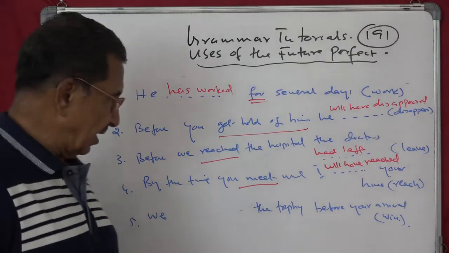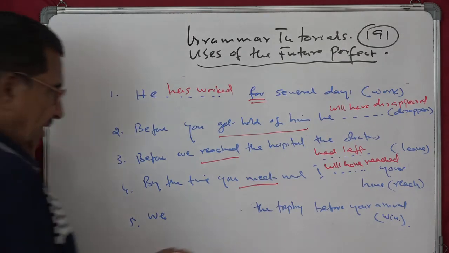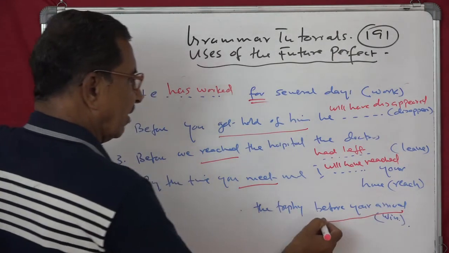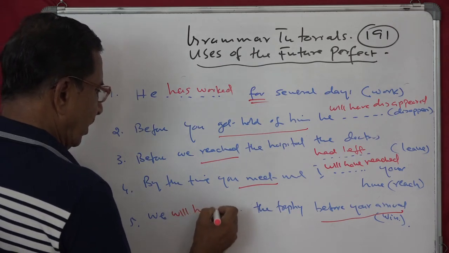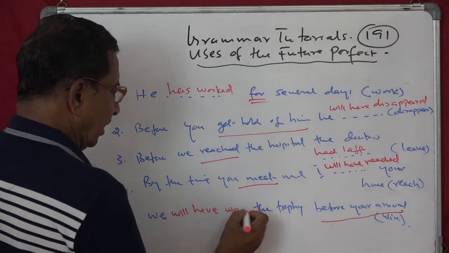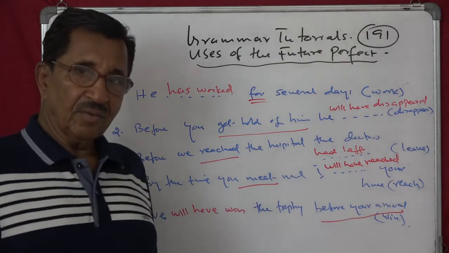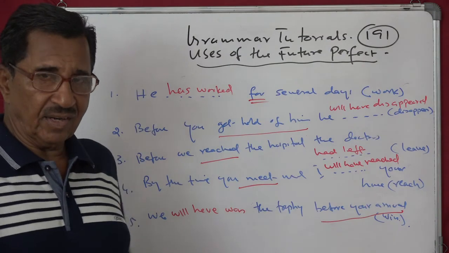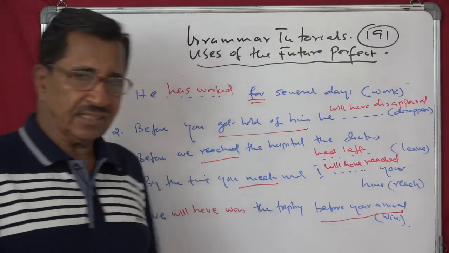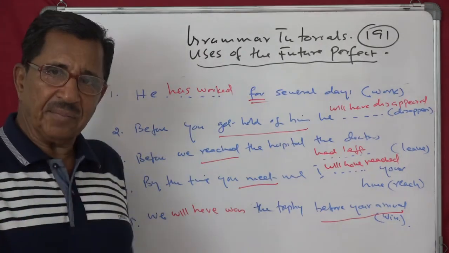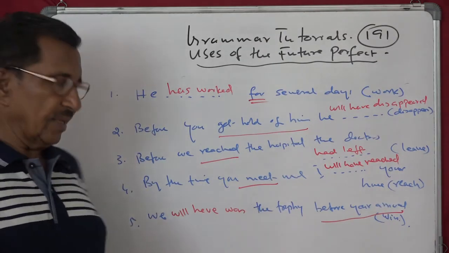We win. Before you arrive. So we will have won. Isn't it? We will have won. Before your arrival, that is future. Isn't it? So it is a future indication. You have not come here. So before your arrival, we will have won the trophy.